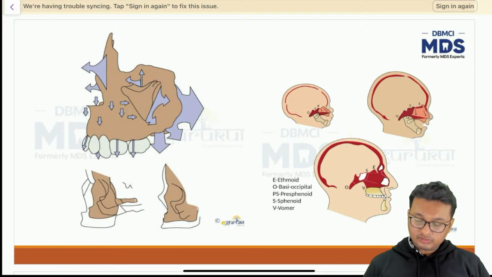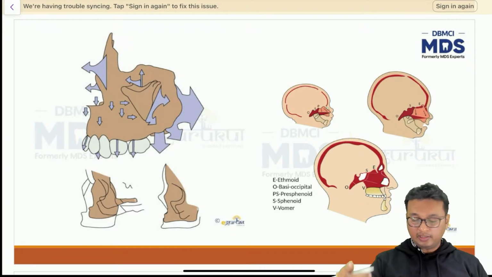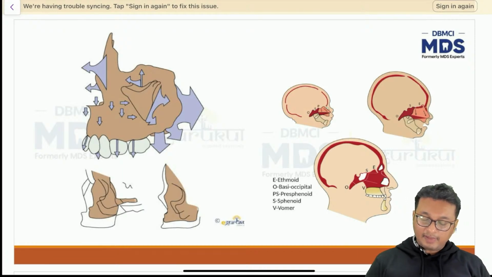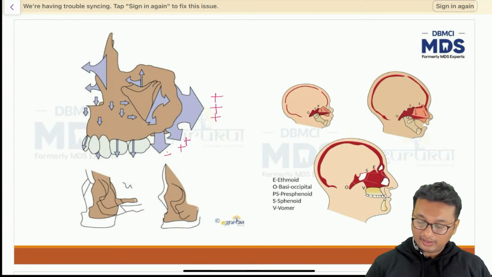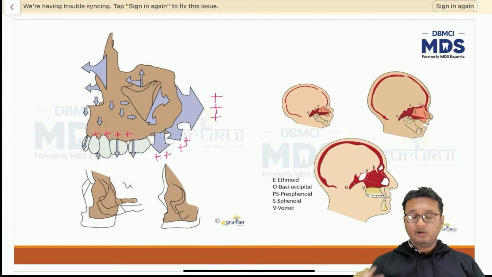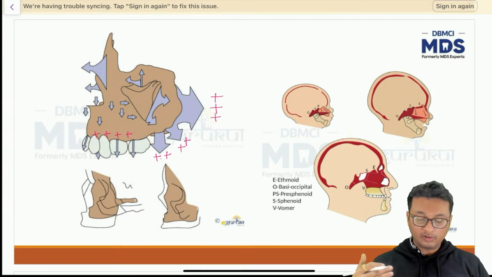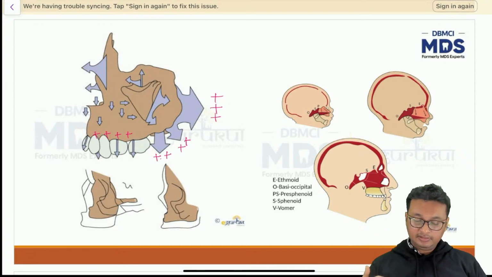Now this figure also shows the same thing. This is a better figure than the previous one. You can see the maxilla undergoing excessive bone deposition along the posterior surface, along the hamular process, and along the maxillary tuberosity. The alveolar process of the maxilla also grows vertically downwards, not forward, because of the eruption of the teeth.